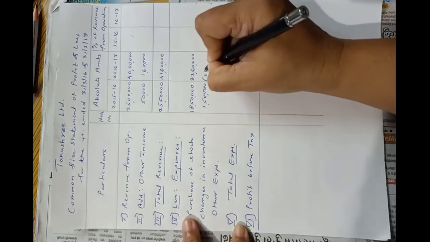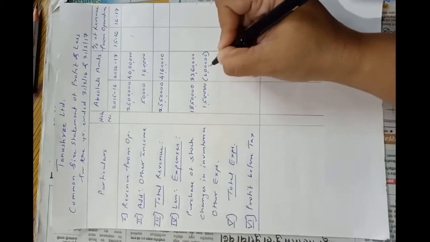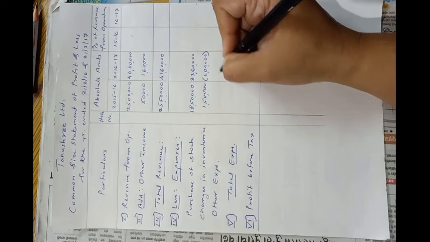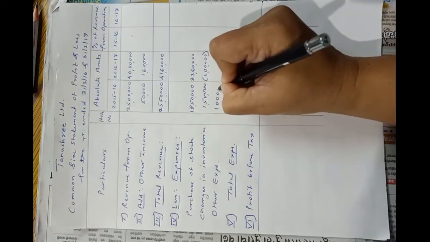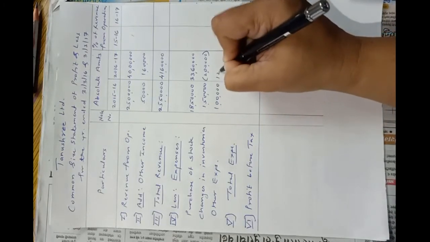So in bracket 2 lakhs. 1,50,000 positive and negative 2 lakhs. Then other expenses 1 lakh and 1,20,000.